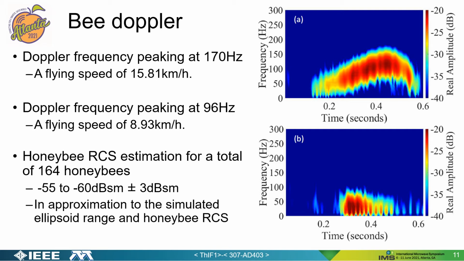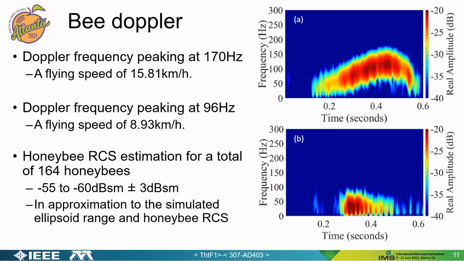Bees leaving the hive rapidly flew out, accelerating in an ascending trajectory, which was observed as an increasing Doppler shift. The first figure on the right shows a Doppler frequency peaking at 170 Hz, which indicated a flying bee flying at a speed of 15.81 km per hour. Bees returning resulted in a decreasing Doppler shift due to the deceleration as they approached for landing. The bottom right image shows a returning bee measurement with decreasing Doppler frequency peaking at 96 Hz. This indicated an initial flying speed of 8.93 km per hour, which then decelerates before entering the hive.